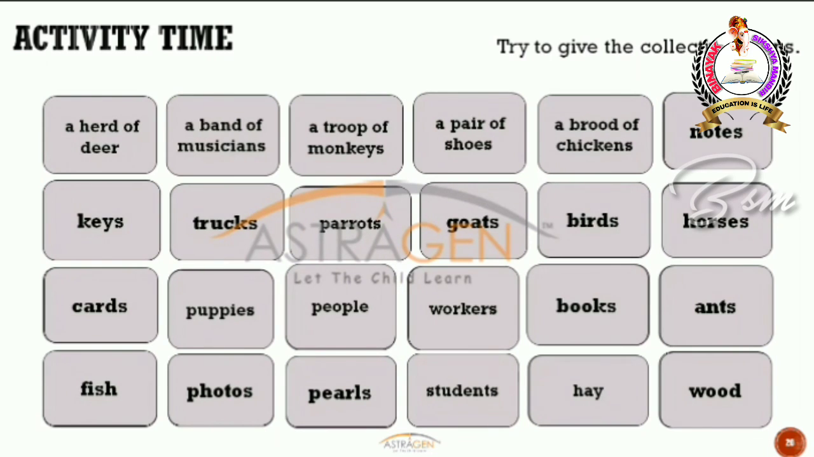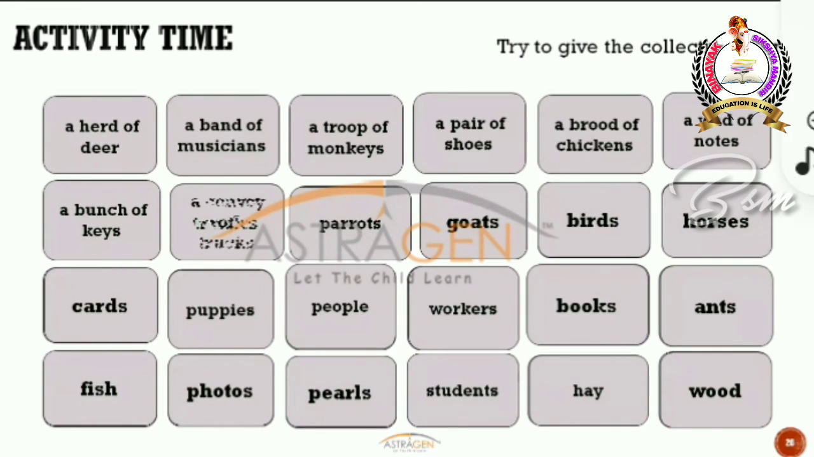What about notes? Right, it's wad of notes. Okay. Keys? Yes, we also learned about keys. So it's bunch of keys. Correct. So trucks. What about trucks? You will not say group of trucks, but you have a name for that group. What is that name? Any guesses? It's called convoy. Okay, so a convoy of trucks.